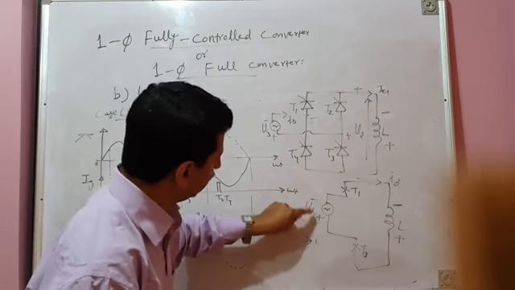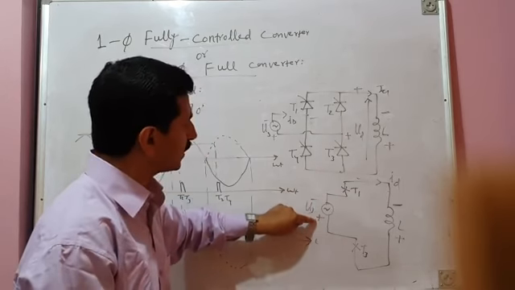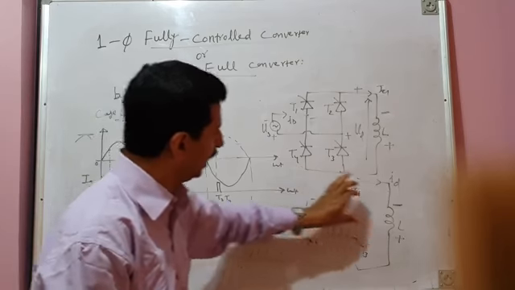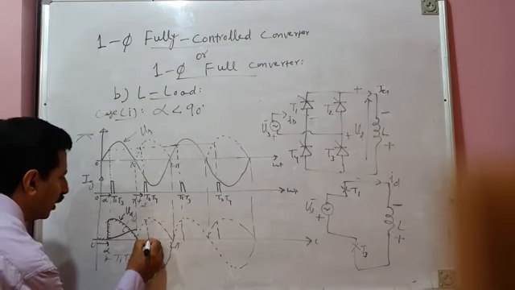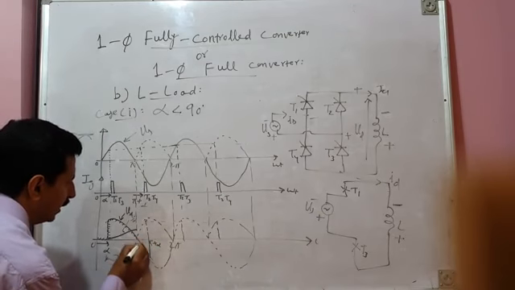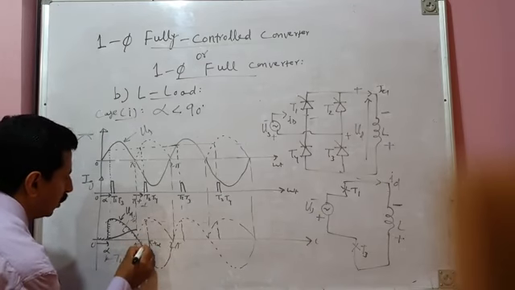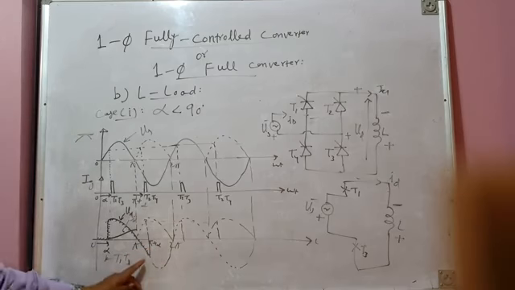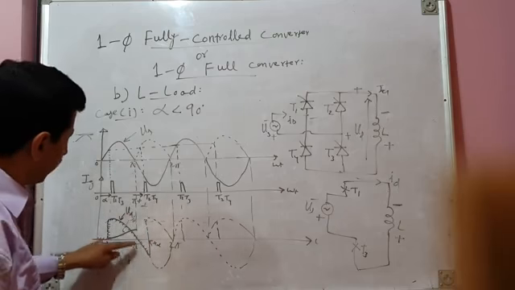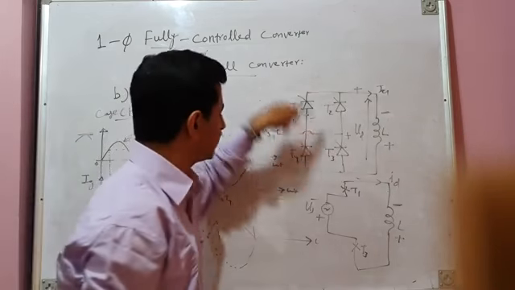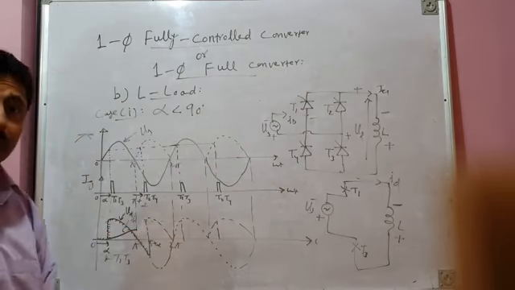Since source voltage has reversed its polarity, a negative voltage will get applied across the load. What is the negative voltage across the load? You can see the negative segment of source voltage gets applied across the load from pi to pi plus alpha. So in the semi-converter from pi to pi plus alpha, freewheeling was taking place and load voltage was 0, but not in the full converter.